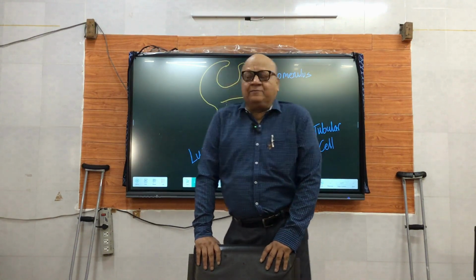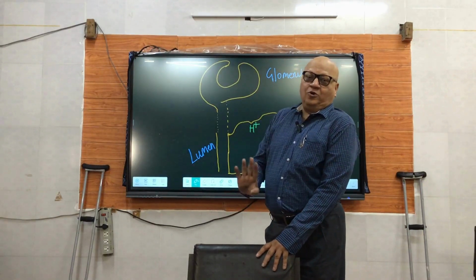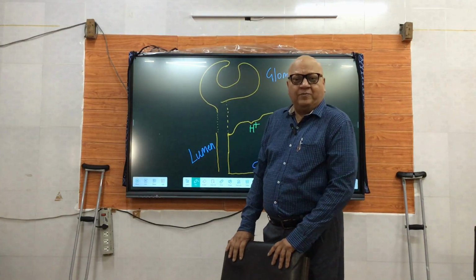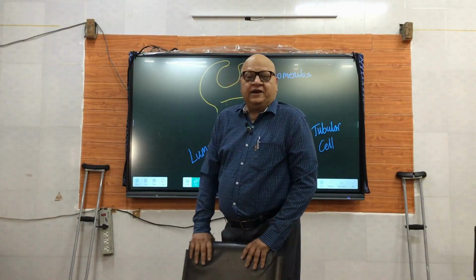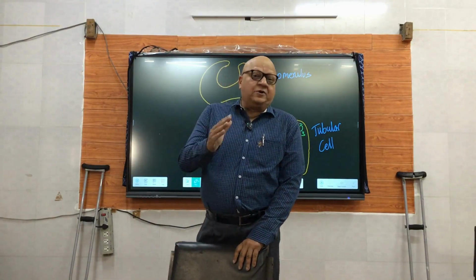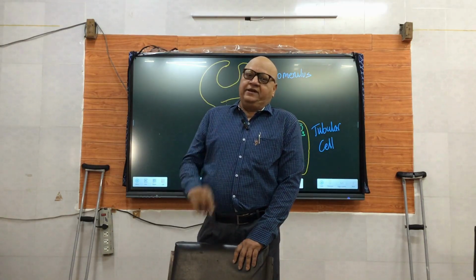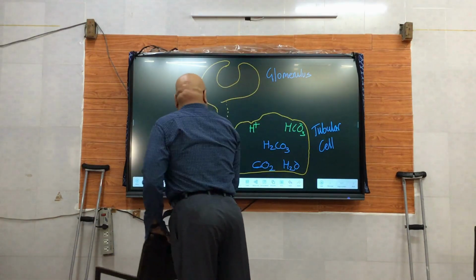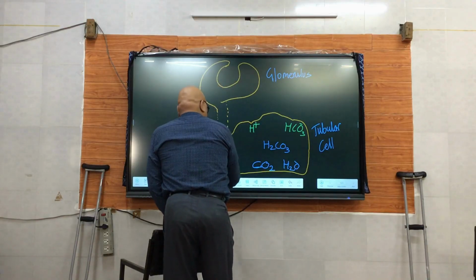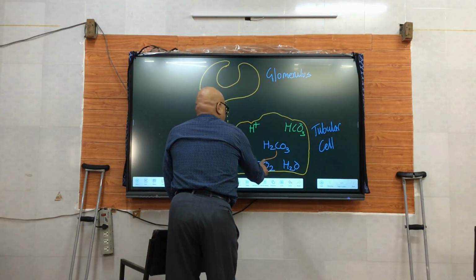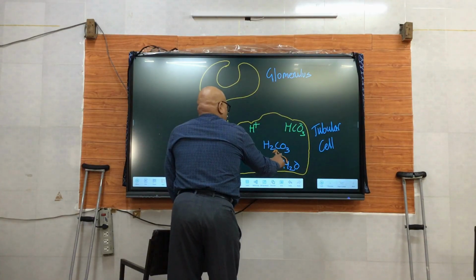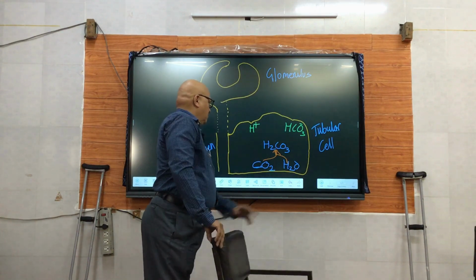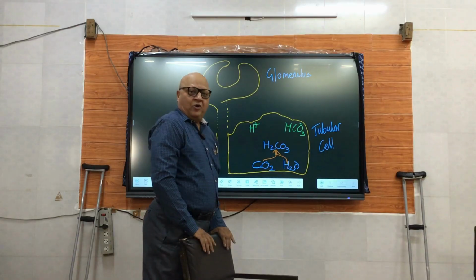Before doing that, we need to understand a little bit about the role of the kidneys. Kidneys perform an important role in renal generation of bicarbonate and reabsorption also. Let us see, we return to the same enzyme we discussed last time, an important enzyme having maximum turnover number, carbonic anhydrase, causing generation of H2CO3 from carbon dioxide and water.